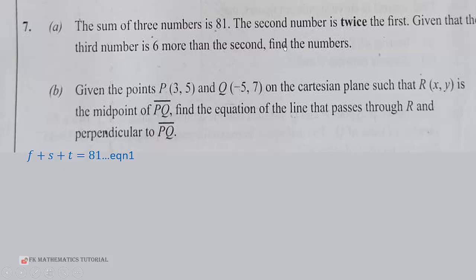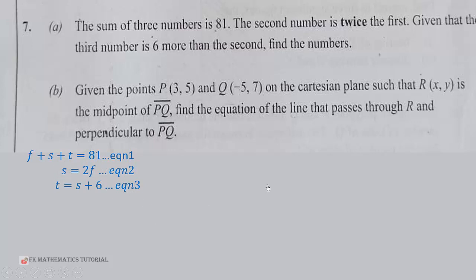Then also they say the second number is twice the first. So S is equal to 2 times F. That will give us equation 2. Then also we're told that the third number is 6 more than the second. So T is 6 more than S. So T is equal to S plus 6, equation 3.